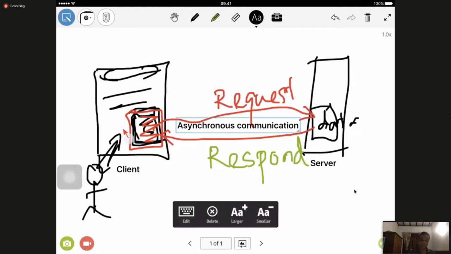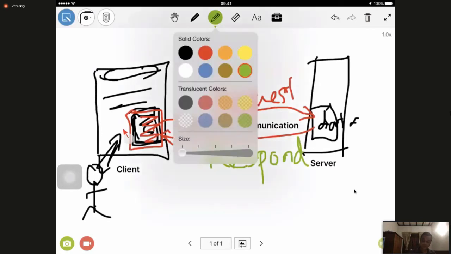So this communication does not disturb the user's interaction with the client-side page. No holding, no blocking, and whatever operations you want to do, those operations are normally happening here.